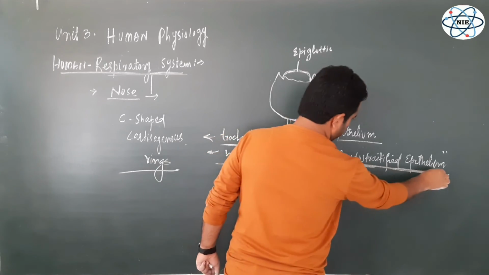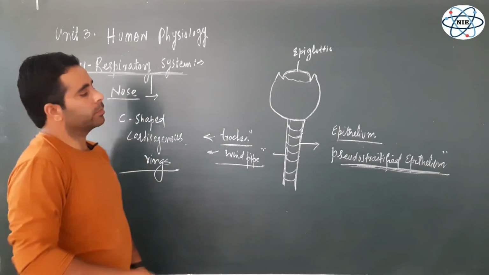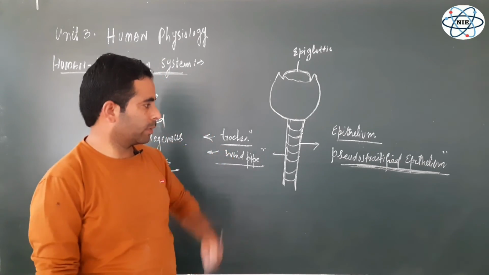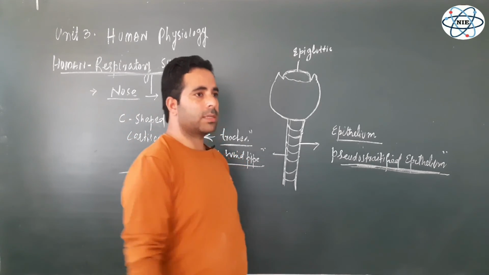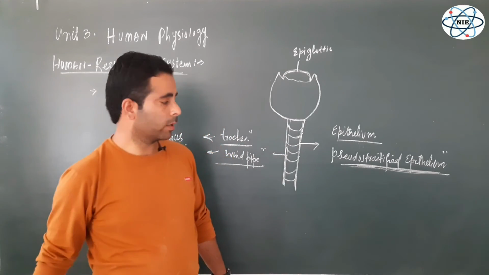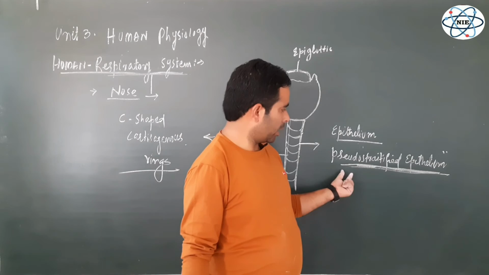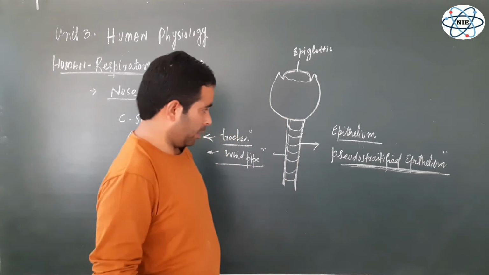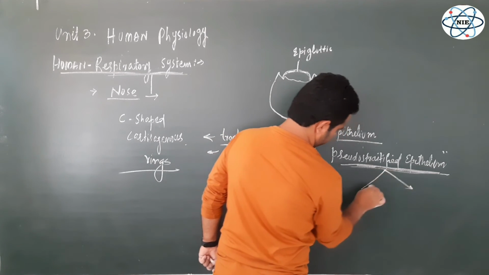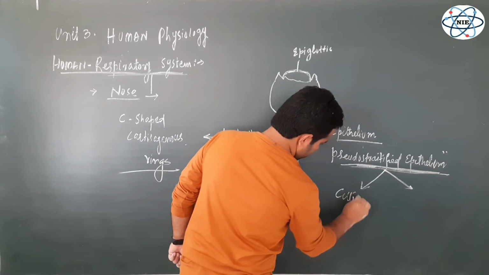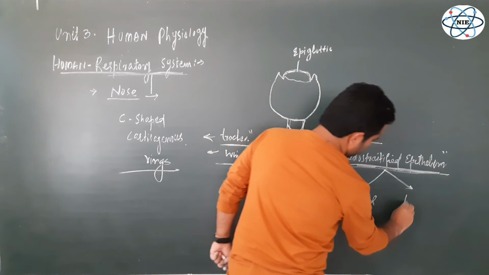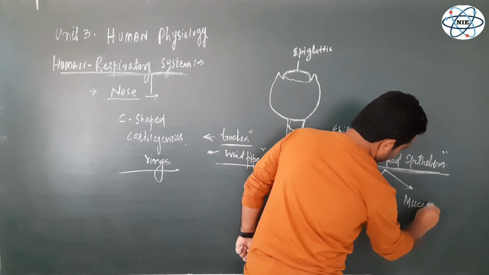We will explain ahead that in pseudostratified epithelium there are always two types of cells, some taller and some shorter. It is one layered, not multi-layered, but some cells are taller, some shorter, so that is why it is known as pseudostratified epithelium. The most important thing is that there are two types of cells: ciliated cells and mucus producing cells.